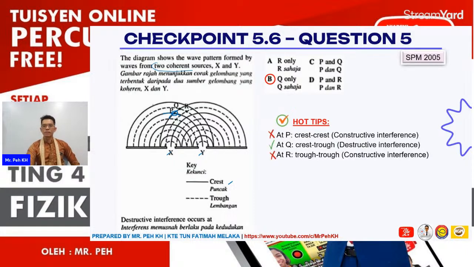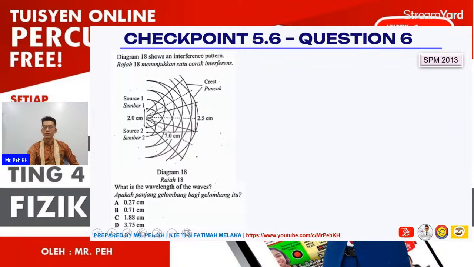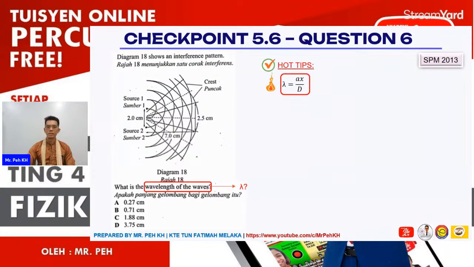Okay, and then the next question, number 6, is from 2013. Diagram 18 shows an interference pattern, so it will be like this. What is the wavelength of the wave? So this is a problem solving question for the interference of water here. For this, we need to apply the only formula we learned in this part. So you need to get the values of a, x, and D. What is a? Just now I mentioned to you already, it is the distance between two sources. So it will be 2.0.